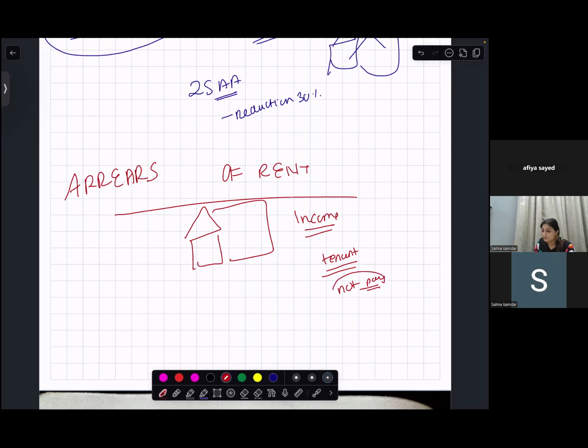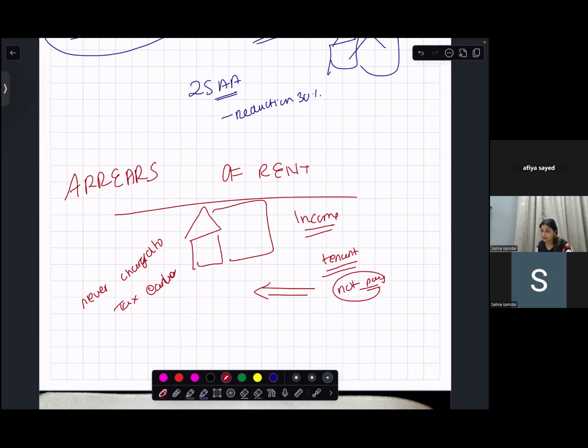And this rent was never charged to tax earlier. So if this was never charged to tax earlier, that means it is arrears of rent. You were supposed to receive this money, but he did not pay you. You did not pay the tax on this income.